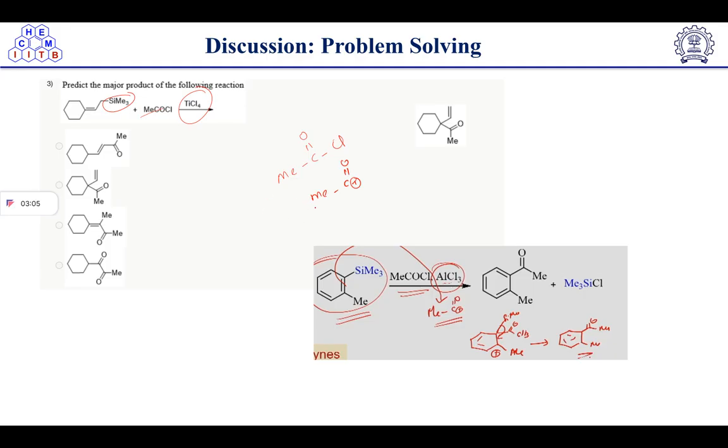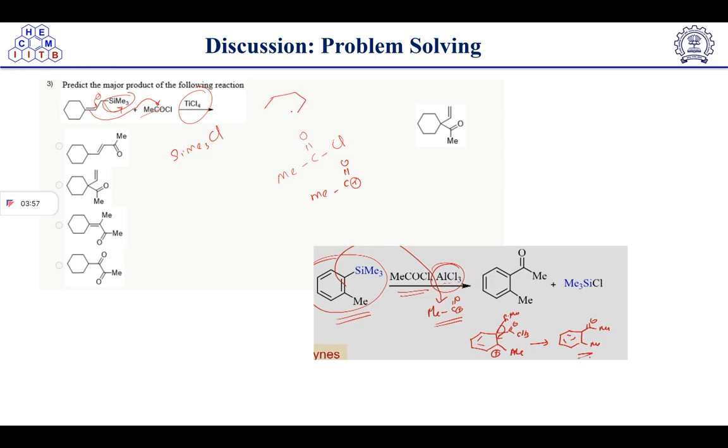So what is the next thing? So here this trimethylsilyl group will get knocked out because it is a good leaving group with Cl in the form of SiMe3Cl, and here negative charge will be generated which will attack here, and the double bond will come here, and this double bond will attack the carbonyl center like this.